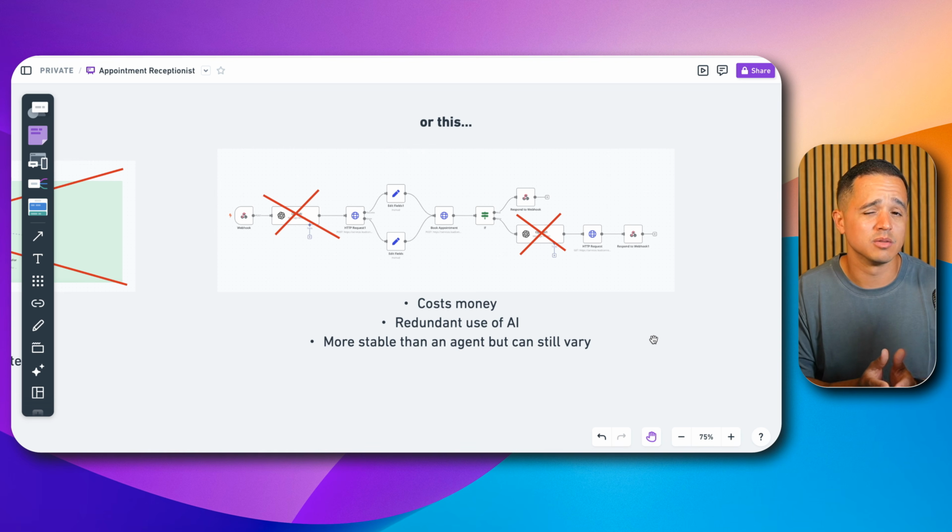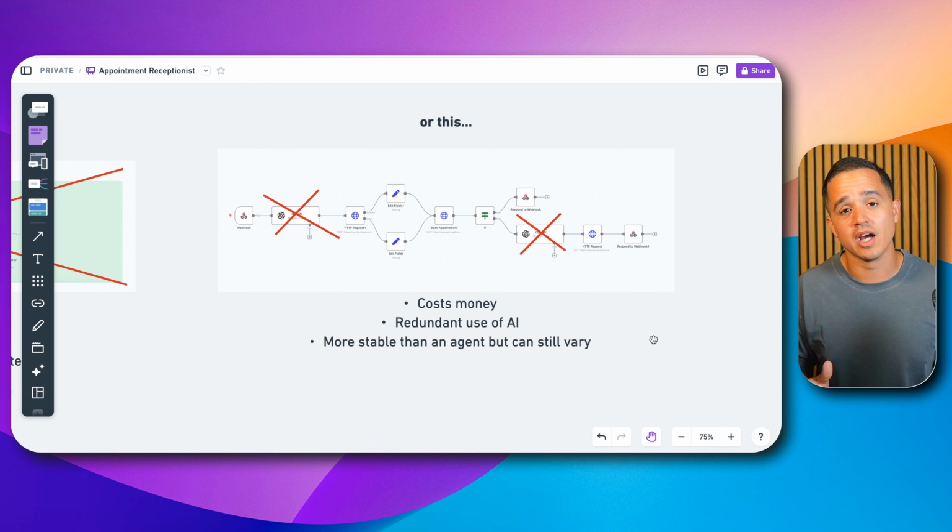Now, this also costs money because now we're using AI in two different spots in this specific workflow, which we're going to pay for every time we hit the OpenAI API. Now, the costs are minimal, and so it's the cost of doing business. I'm not totally against using AI nodes inside of reactive workflows. I actually think it's extremely powerful, and in some cases should be used. But if you don't have to use it, especially in this case when all we're doing is formatting data, then we can cut that cost and reduce the complexity. And we did in this most recent workflow. I say we, me. I did in the most recent workflow.